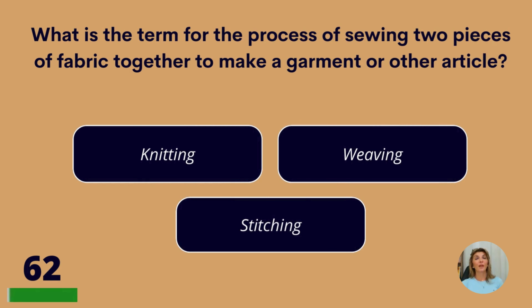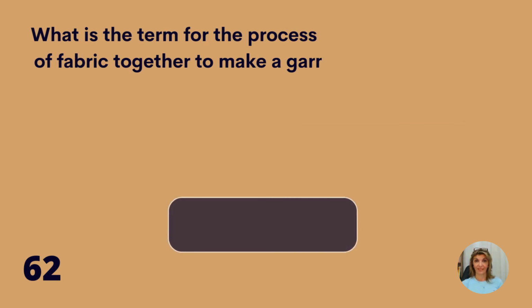What is the term for the process of sewing two pieces of fabric together to make a garment or other article? Knitting, weaving, or stitching? Stitching.